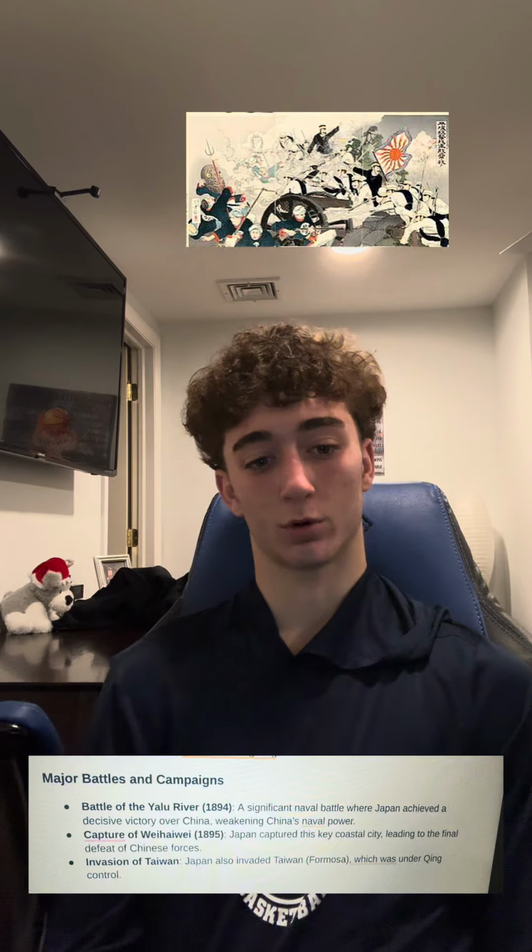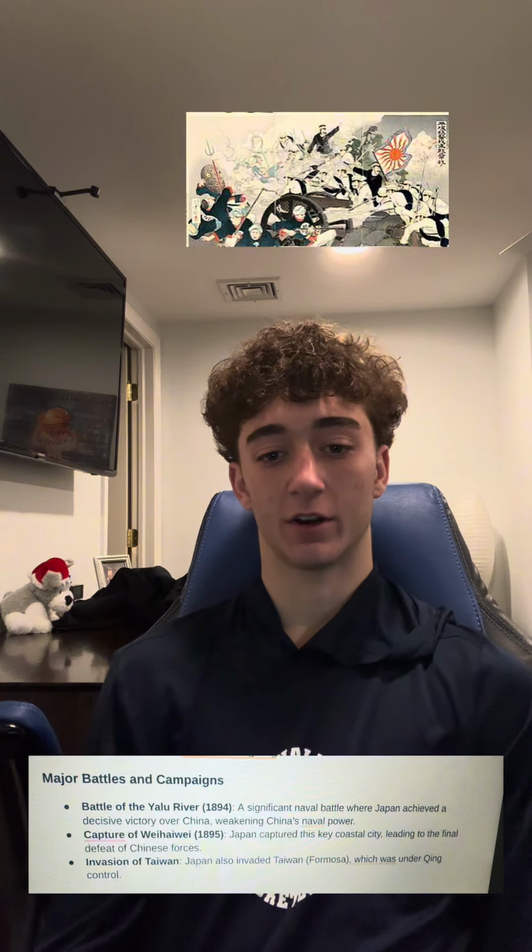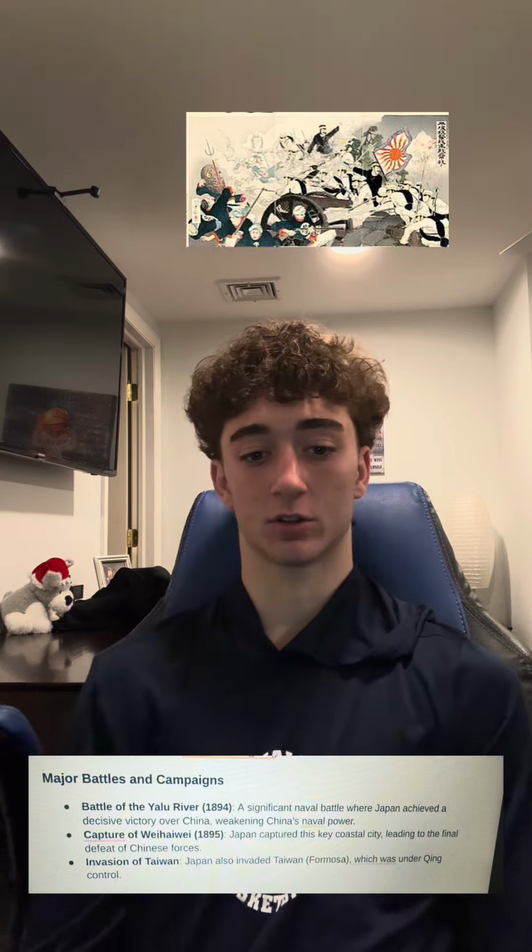Major battles and campaigns. The first one was the Battle of the Yalu River, 1894, which was a significant naval battle where Japan achieved a decisive victory over China, weakening China's naval power. The second one was the capture of Weihai in 1895. Japan captured this key coastal city, leading to the final defeat of the Chinese forces. And the last one was the invasion of Taiwan. Japan also invaded Taiwan, which was under Qing dynasty control. There were many other ones, but these were the three main battles and campaigns.